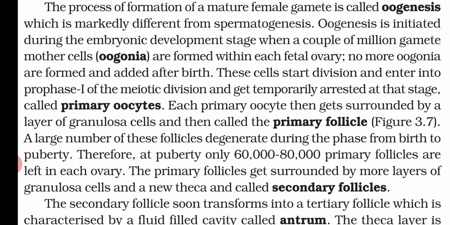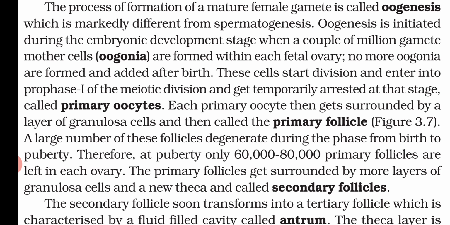In this stage, a couple of million gamete mother cells that we call oogonia are formed within each fetus, and no more oogonia are formed or added after birth. That means that this amount of oogonia is enough. After that, nothing will be added or reduced.